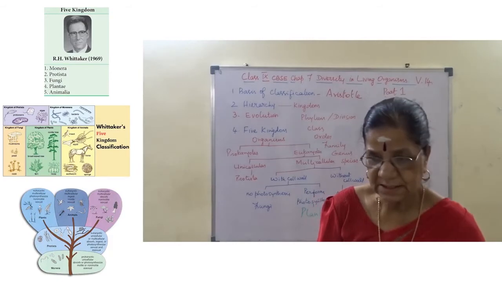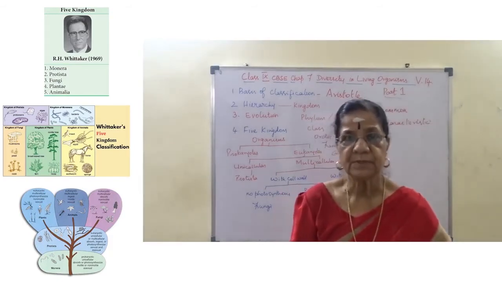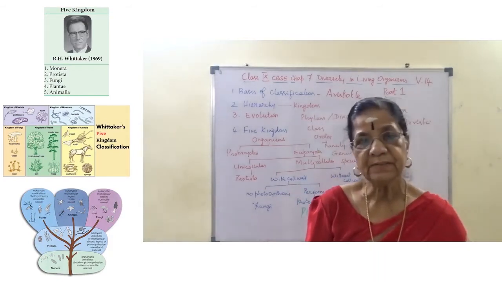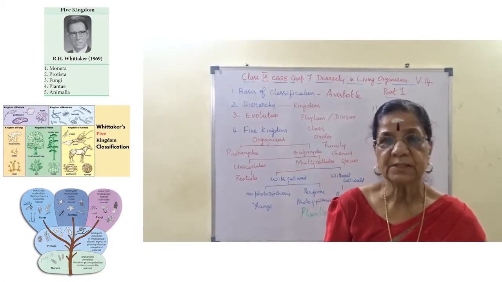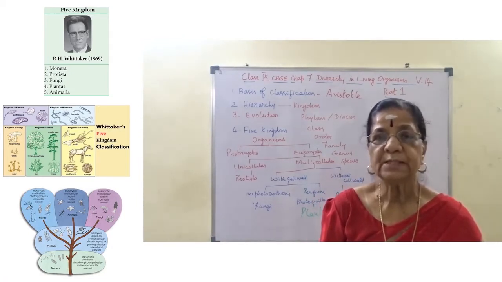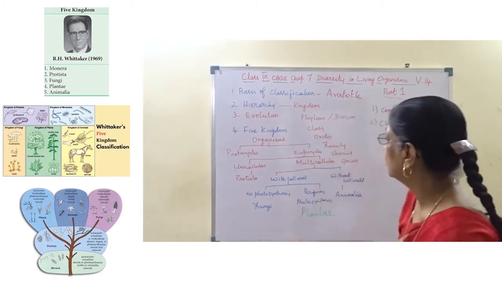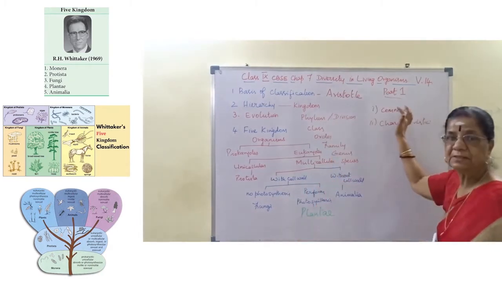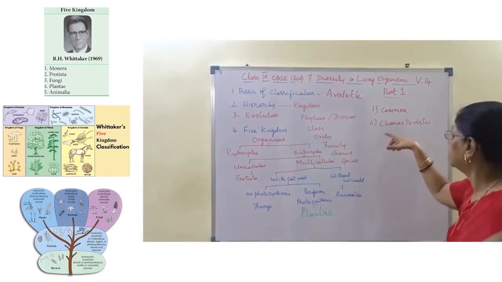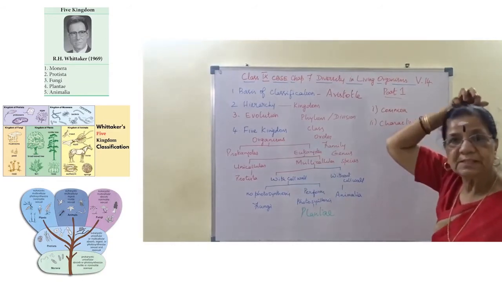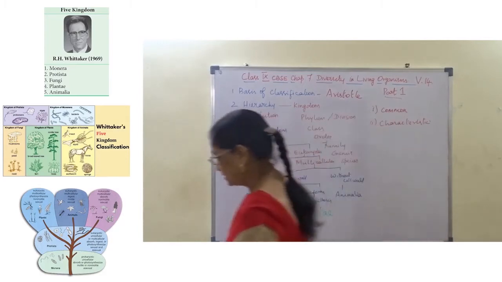Form is their external structure, body form, and behavior is based on the function, how they carry out their activities, right? So first we analyze common characters, and then characteristics, whether they are form and function.